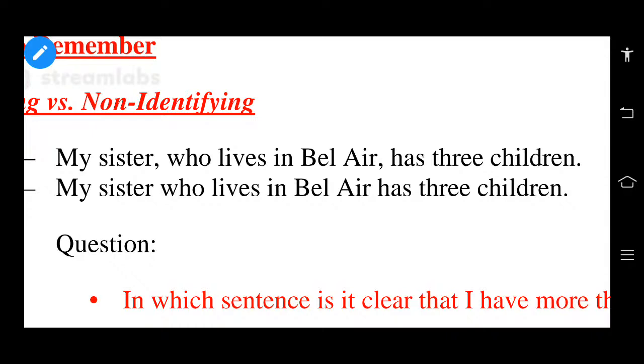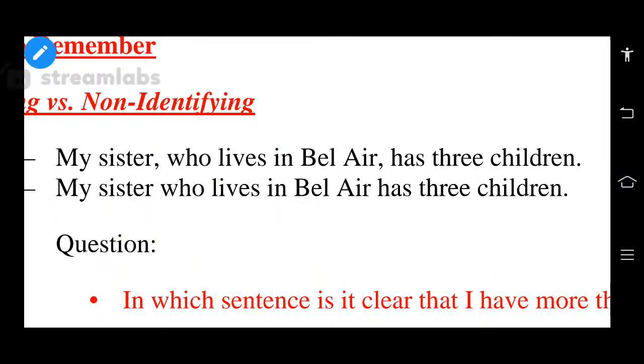So very good. And then, is it restrictive? What is the restrictive sentence? Restrictive relative clause: first sentence or second sentence? So as you told, the first sentence contains additional information.